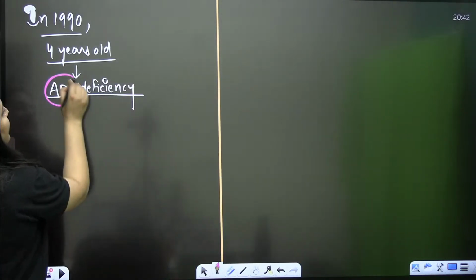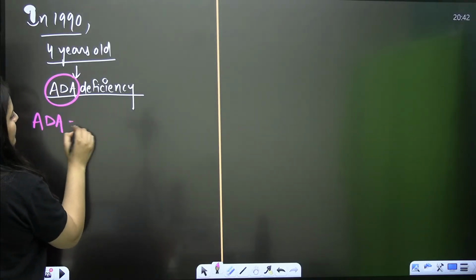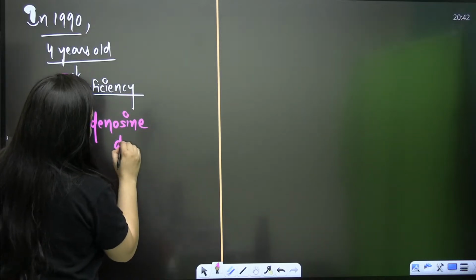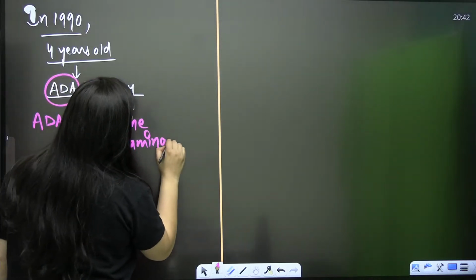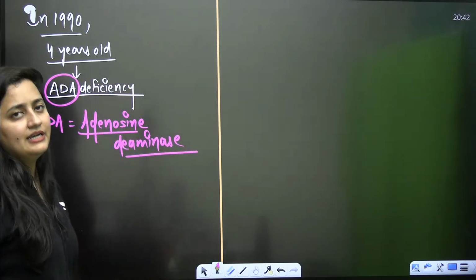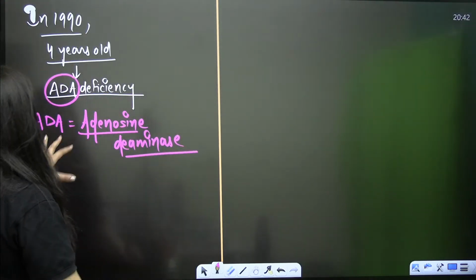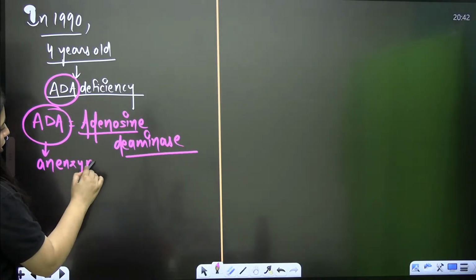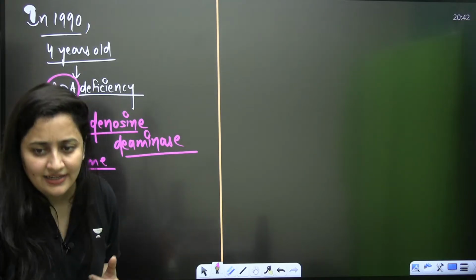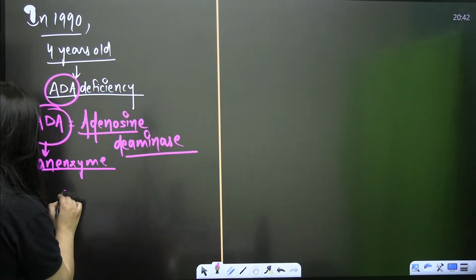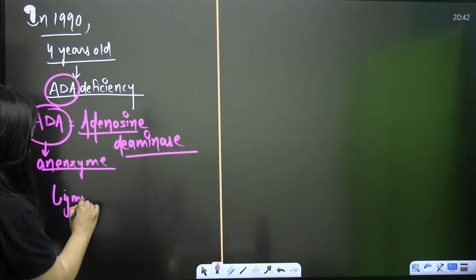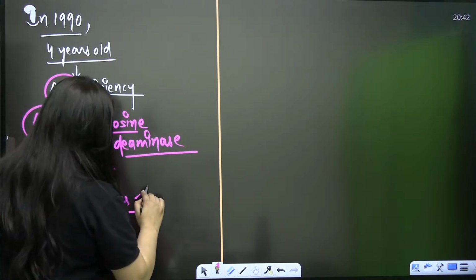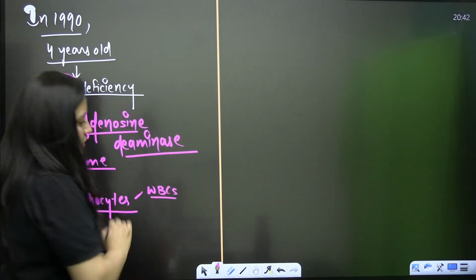First of all, understand what is the meaning of this ADA. ADA means adenosine deaminase. Clear, bachche? It is an enzyme which is used for the formation of lymphocytes. I hope you know about the lymphocytes. What are lymphocytes? They are the WBCs, the white blood cells.